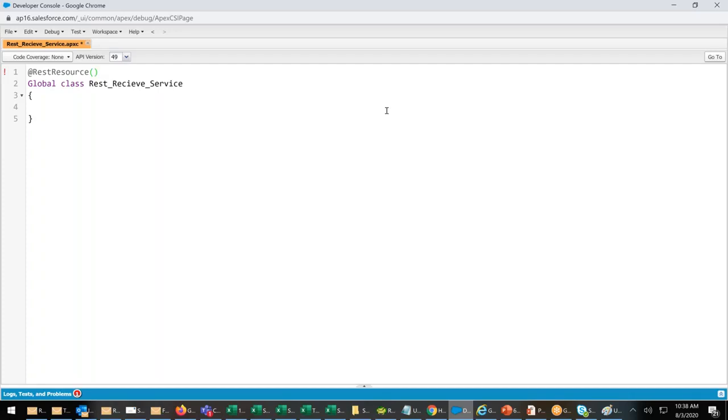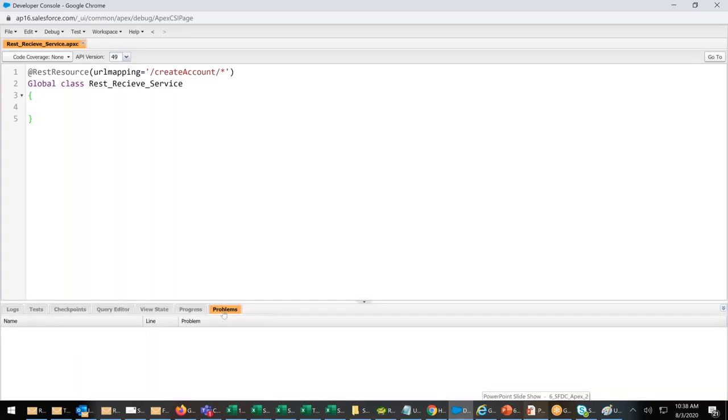You have to always use urlMapping. urlMapping equals to what? This is a structure, guys. I will say /createAccount/*. Control S. Wait, I still have to write the complete thing. See, error gone.